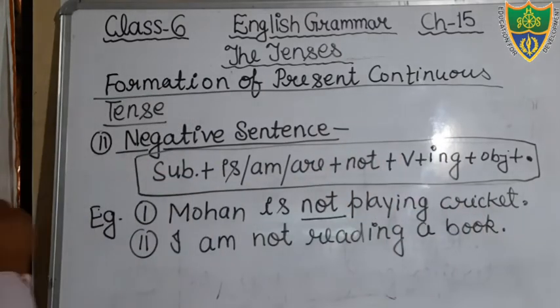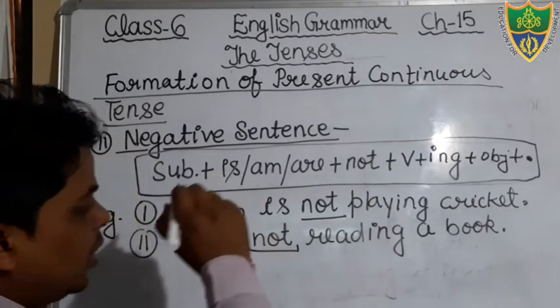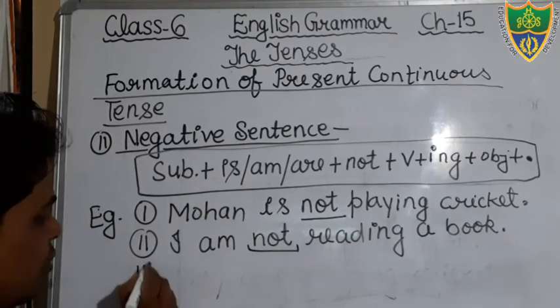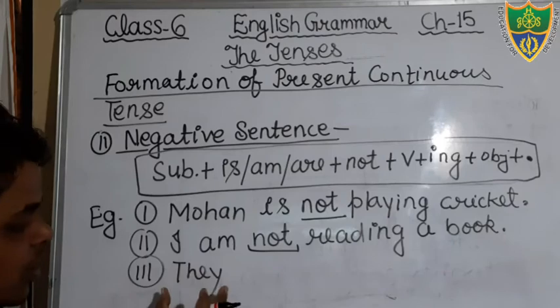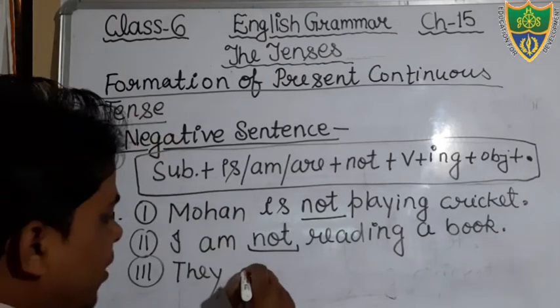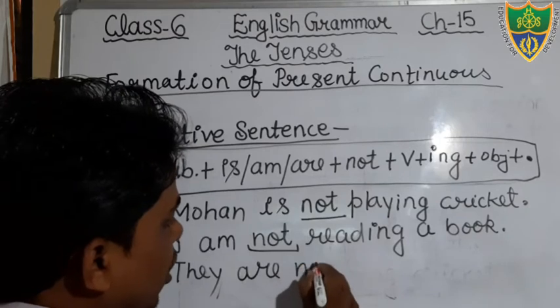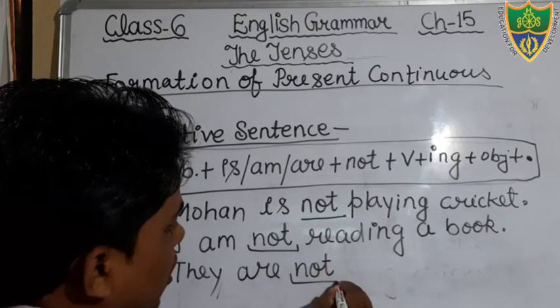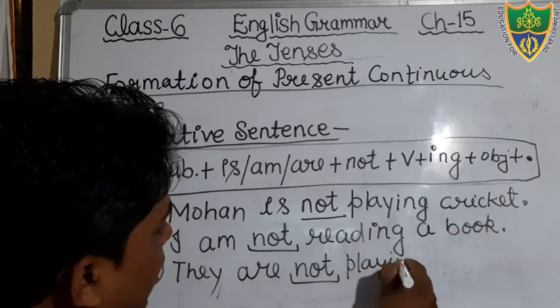Okay, so just see, I am not reading a book. Here you can get the negative word not again. And the third sentence you can write they, and with the subject they we will use the helping verb are. They, then after we will use the negative word not. Okay, playing cricket.